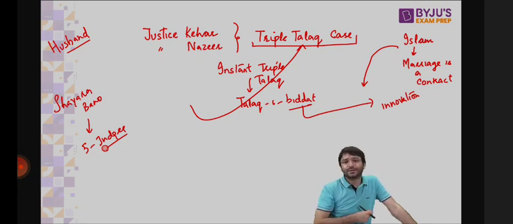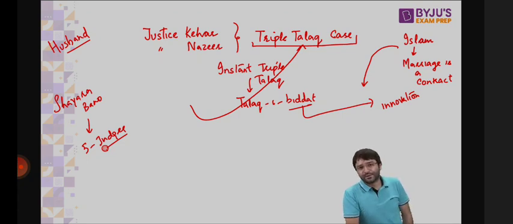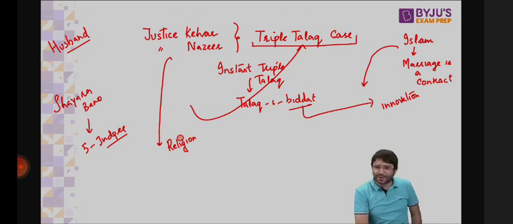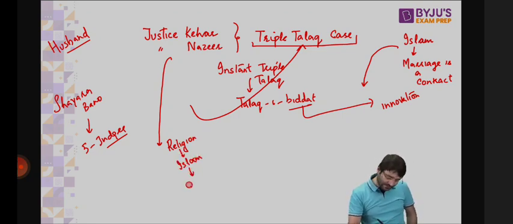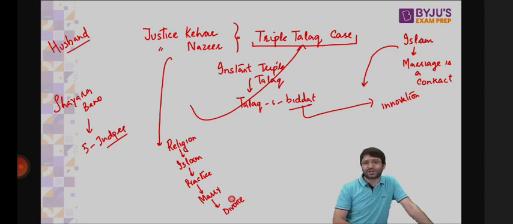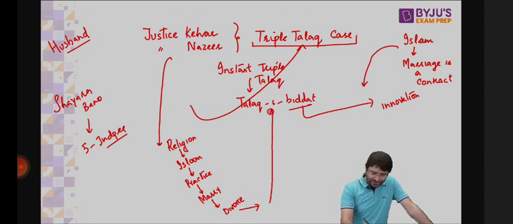Now the court had to decide whether this instant triple talaq is constitutional or not. And two judges, Justice Kehar and Justice Nazir, said, right to religion is a fundamental right. Islam is a religion. In Islam, you have to practice your religion. And one such practice is you'll have to marry as well. Then you can grant divorce as well. And one such form of divorce is instant triple talaq, talaq-e-biddat, which means instant triple talaq is like a fundamental right.